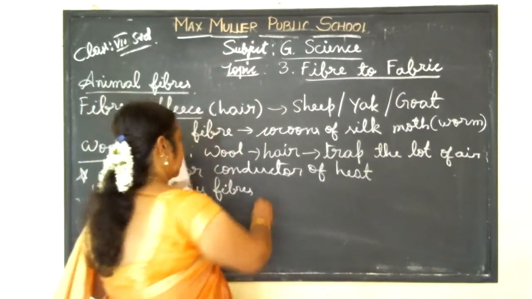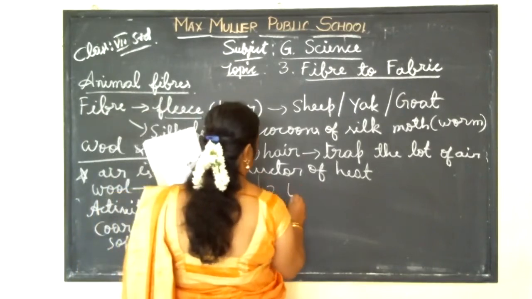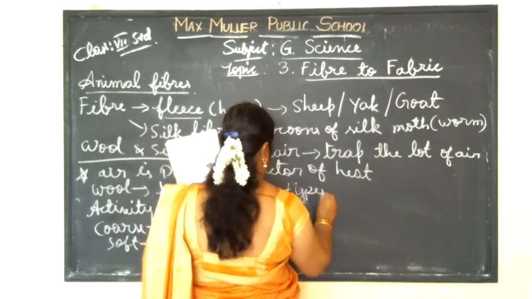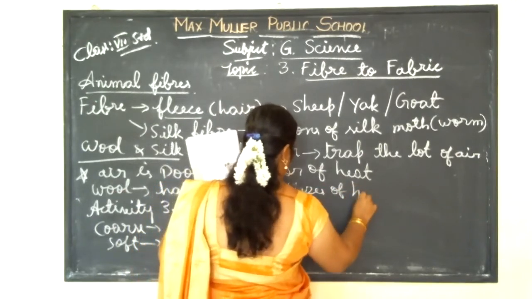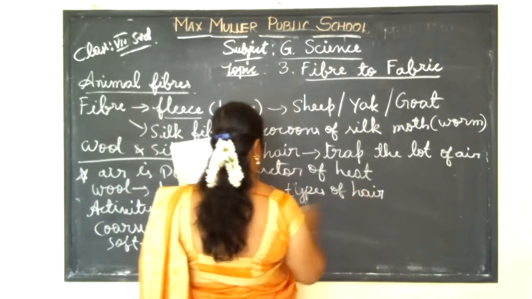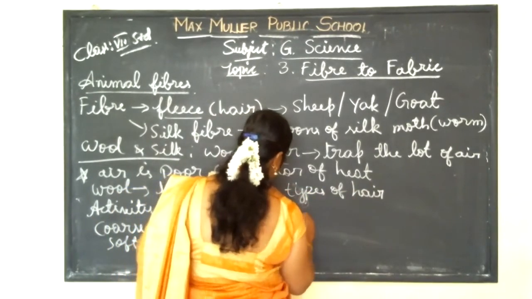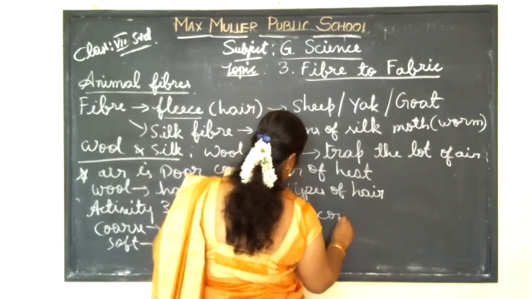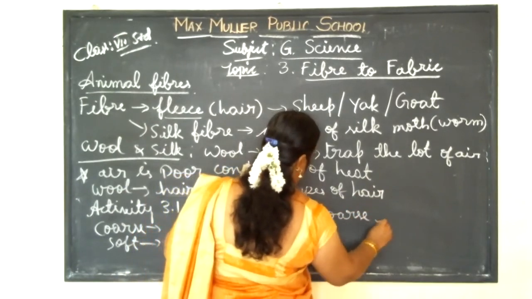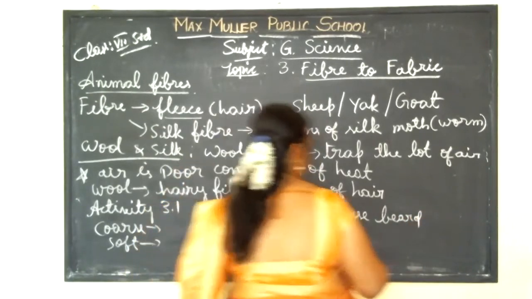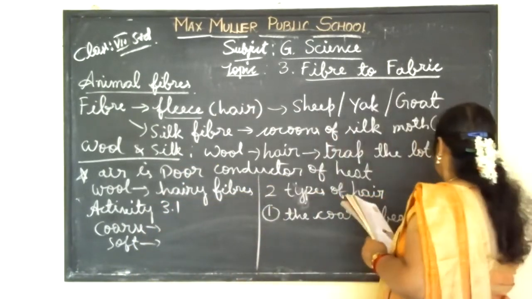So let me write here what the two types are. Two types of hair. One is the coarse beard hair, meaning rough beard hair.